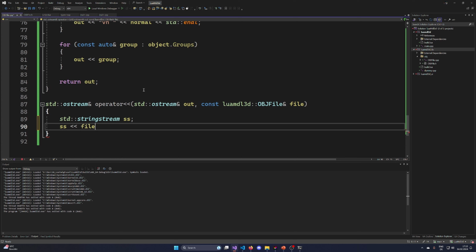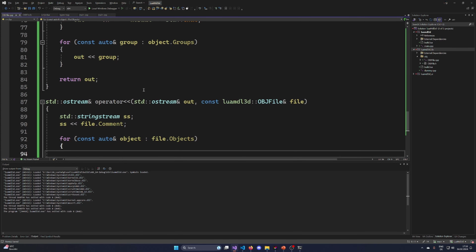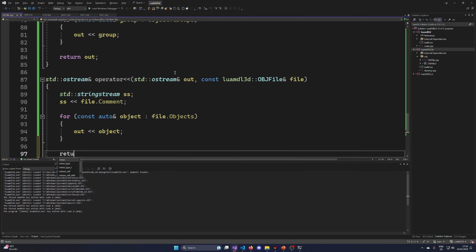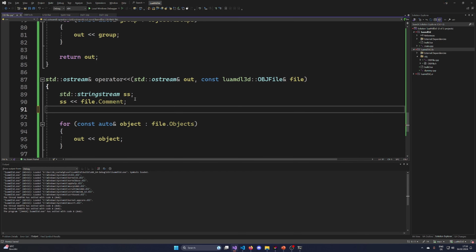So we are adding the file comment in here at some point, for const auto object in file objects, we are going to go to out, and we are outputting the object. But for the comment, it's a bit more involved.